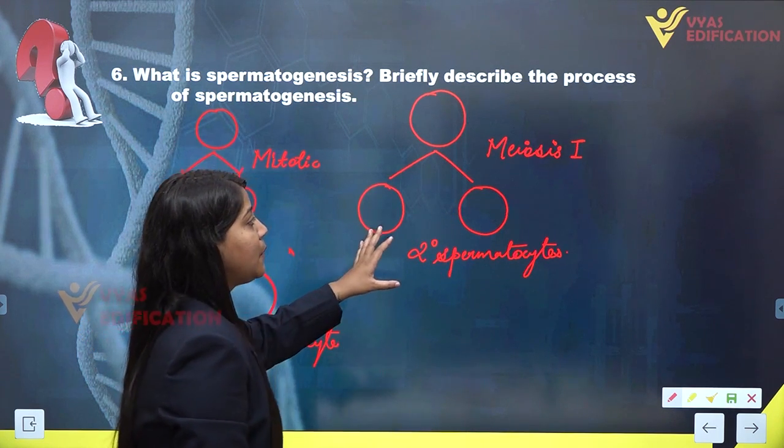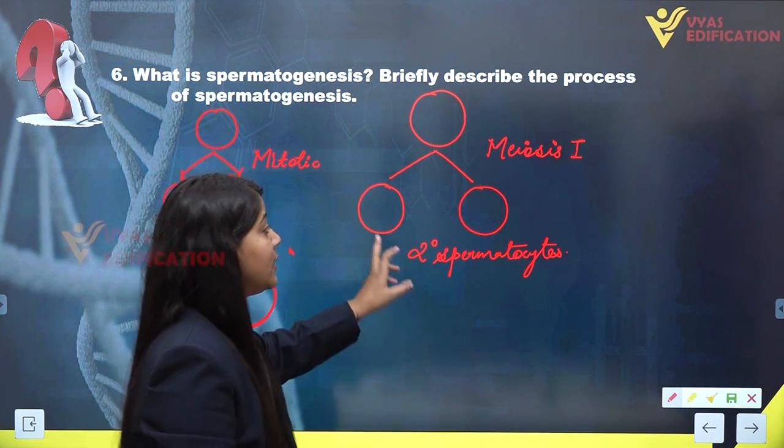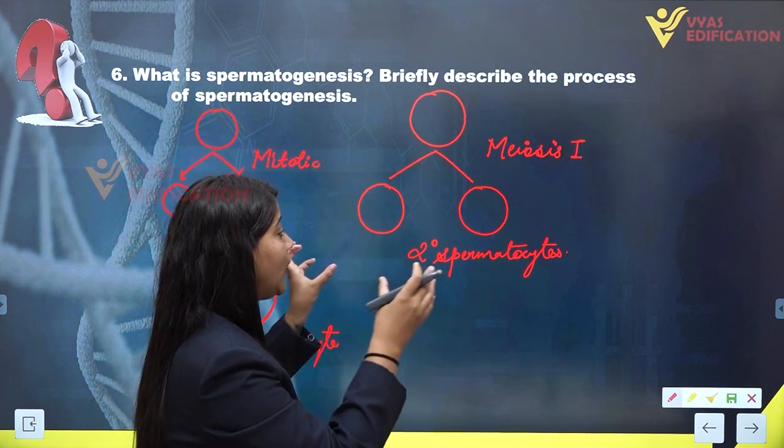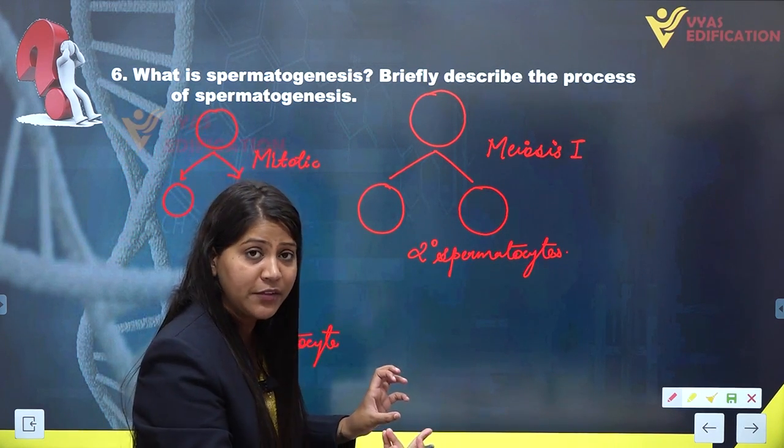Now, after completing meiosis 1, each of the secondary spermatocytes will undergo the second meiotic division.